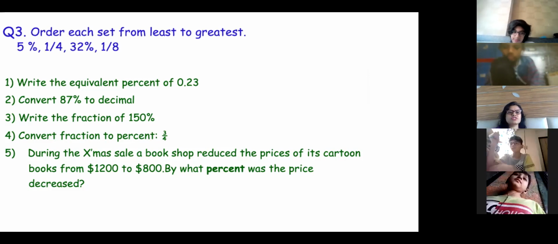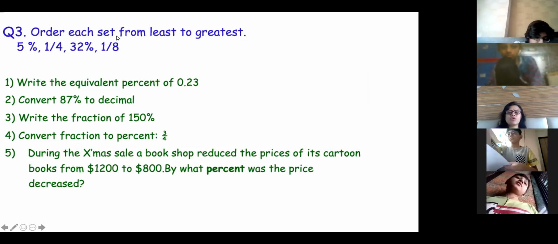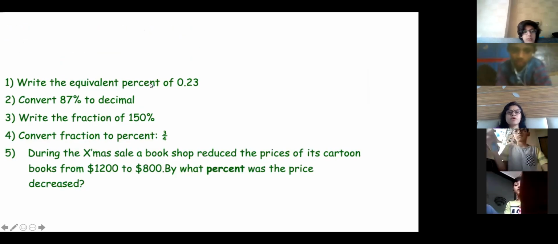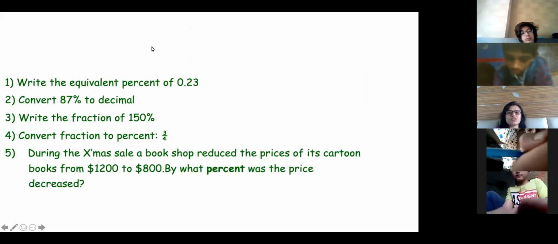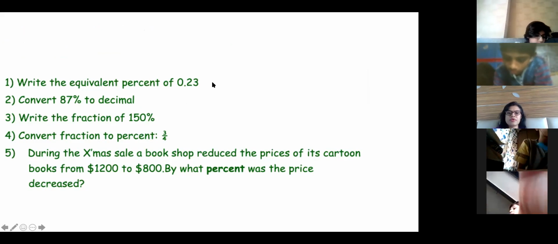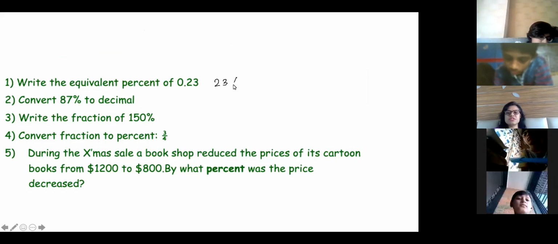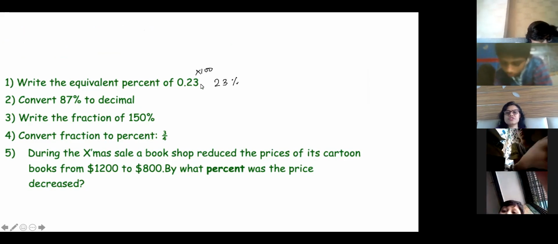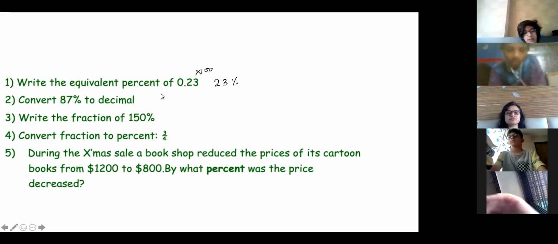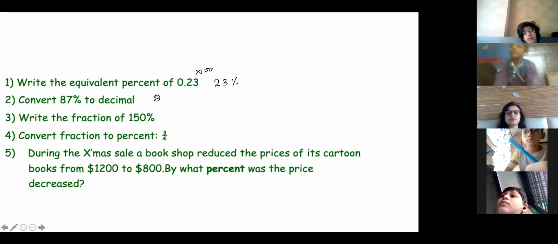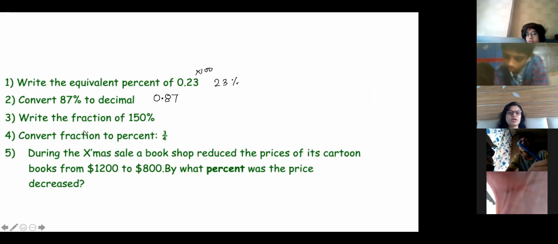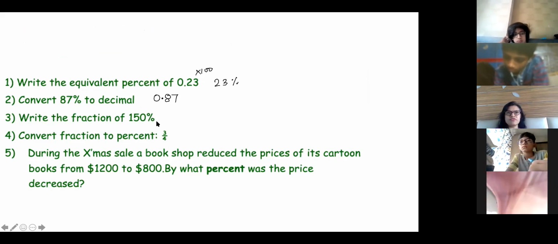Start doing these questions. Again, you have an order question. Order you do later. First do these questions, then you will do order. So the answer is 23%. How did you get it? Multiply by 100. And the second answer is 0.87. You divide by 100. So the answer is 0.87.